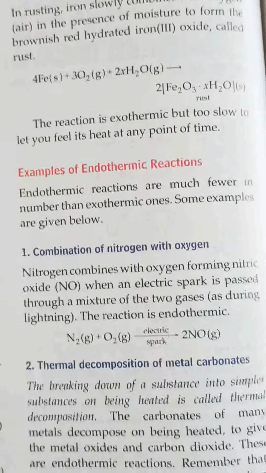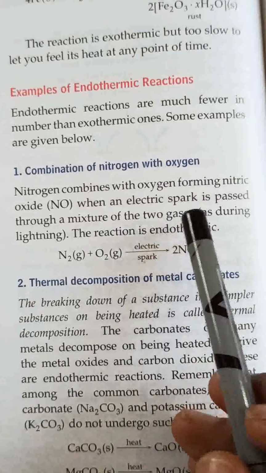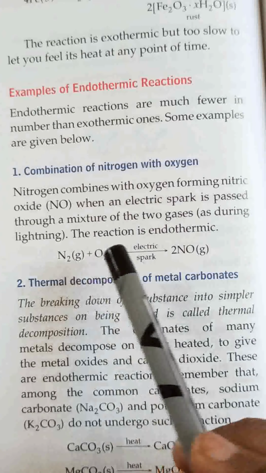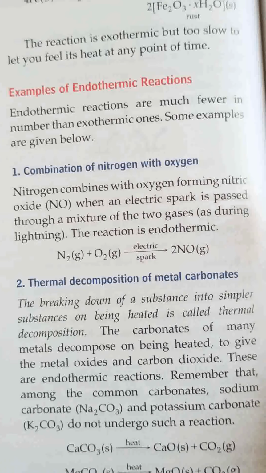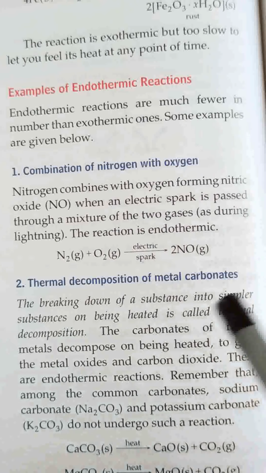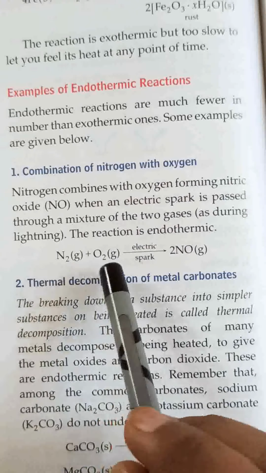Now there are some examples of endothermic processes. See, the combination of nitrogen and oxygen during lightning in the air. You know, nowadays rain is there, so lightning is also there. Nitrogen and oxygen are present in air, and during lightning, or if you are doing this experiment in the lab, then you have to produce an electric spark.